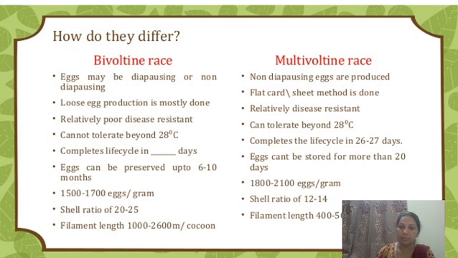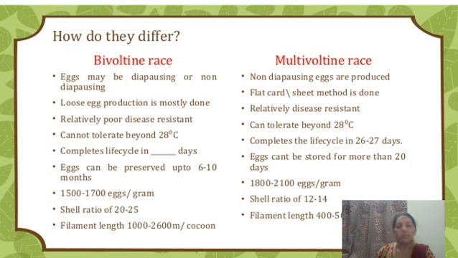The multivoltine can tolerate beyond 28 degrees Celsius. Then it completes the life cycle in variable days depending on the climatic condition, but completes the life cycle within 20 to 26 days in larval duration. Then eggs can be preserved up to 6 to 10 months in a refrigerator. Eggs can be stored for more than 20 days.